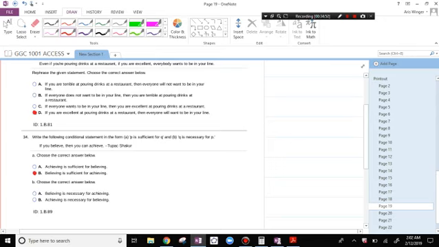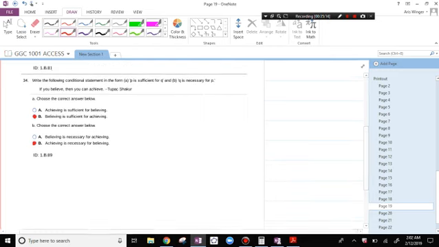Choose the correct answer below. Achieving is necessary for believing. If you believe, then you can achieve. I mean, you get achieving when believing happens. Hope it helps.